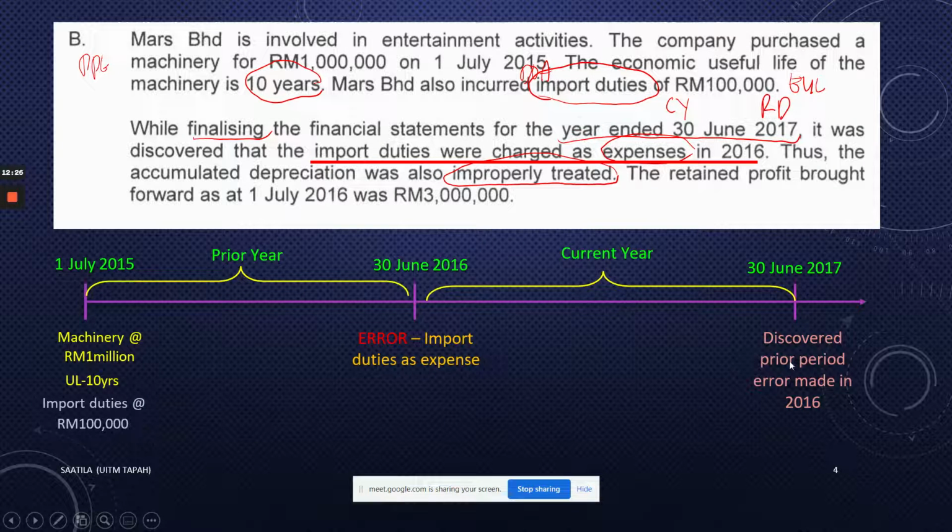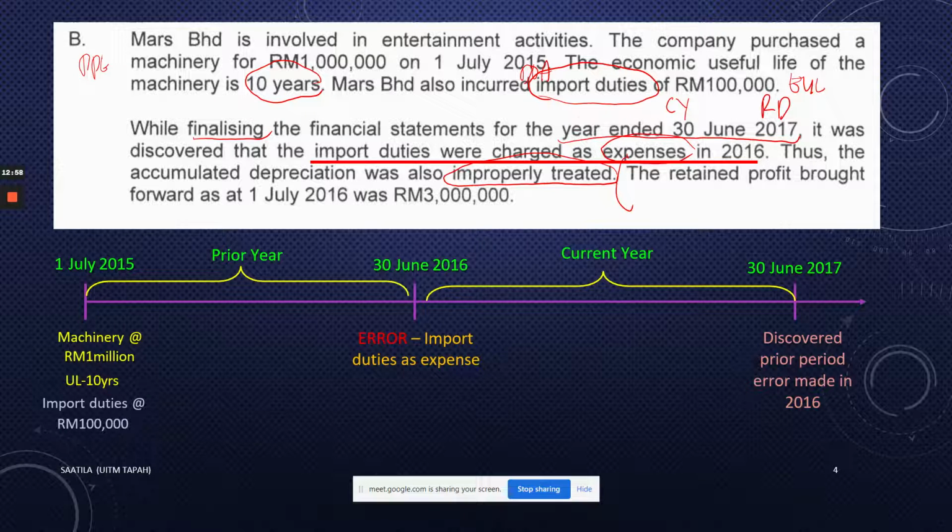You discover that you made that error, and that was a prior period error that you discovered in the current period, and that has caused a few things to happen: depreciation is understated, and expenses for the company have been overstated because the import duties are being charged as expense.